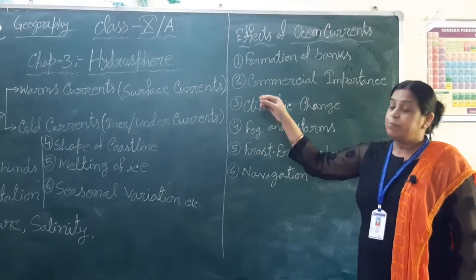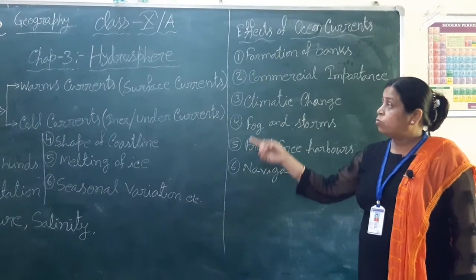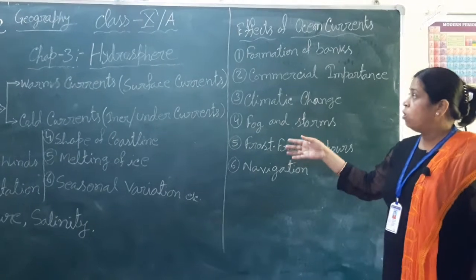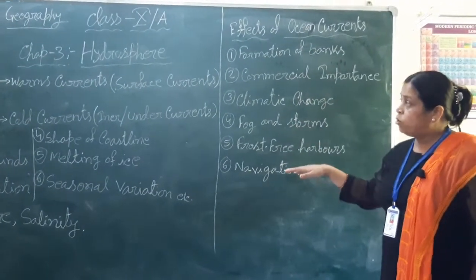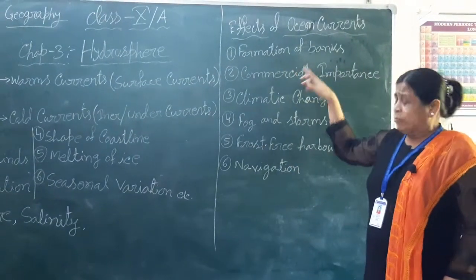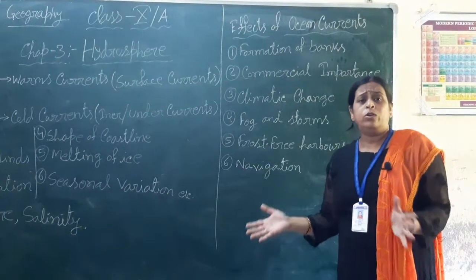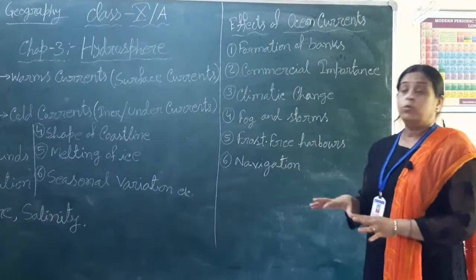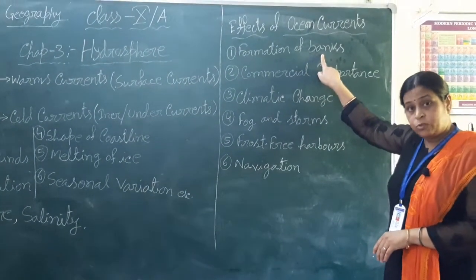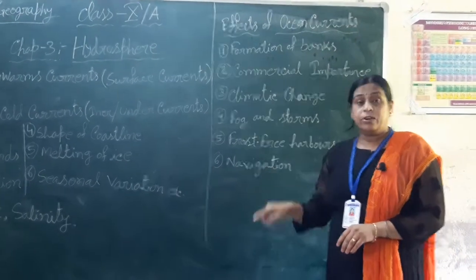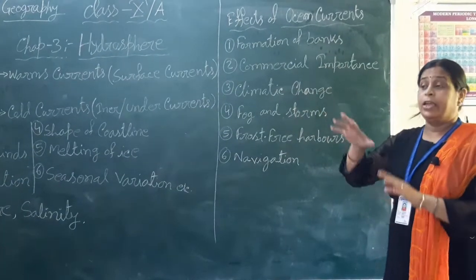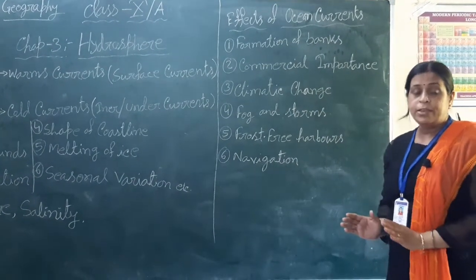The ice melts and the stones, pebbles and rocks it carries are deposited on the sea floor and raise the sea floor. So a huge amount of plankton is found in this region. It may form banks or submerged banks which attract the fish, and it forms a great fishing ground of the world.